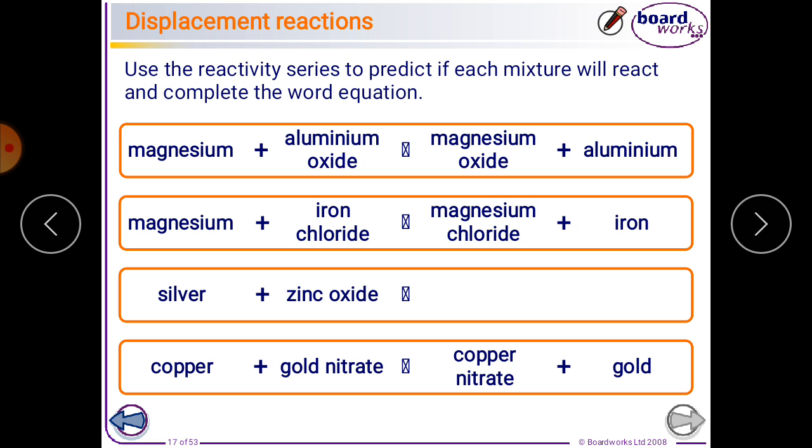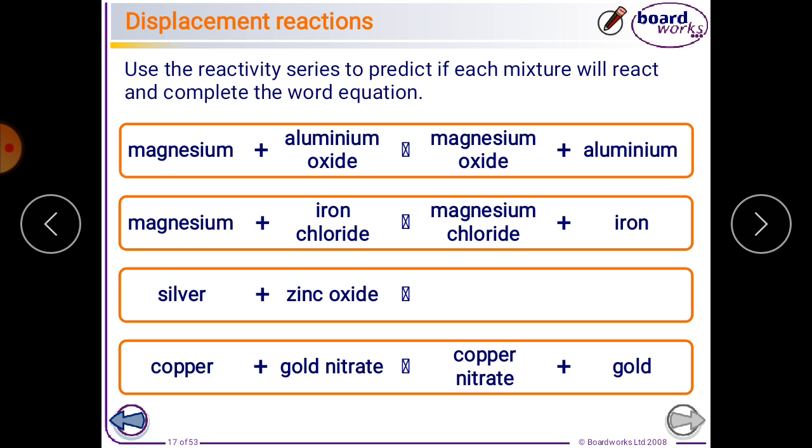If you see in your book, you will see the aluminium ore. Aluminium ore is chemically known as aluminium oxide. So this is the ore. If we want to find pure aluminium, we will react aluminium ore with magnesium and you will get pure aluminium, and the other product you will get is magnesium oxide. Similarly, if you have iron chloride ore and you want to find pure iron, again if you react iron chloride with magnesium, you will find magnesium chloride and pure iron.